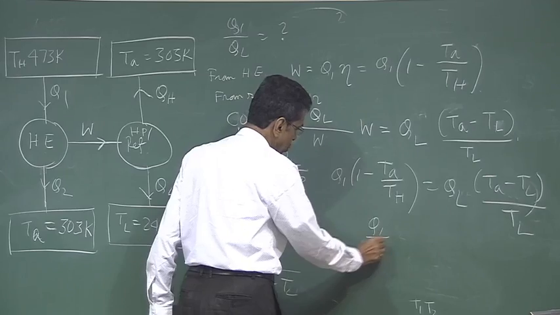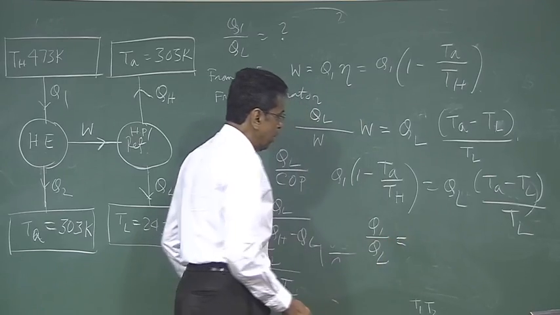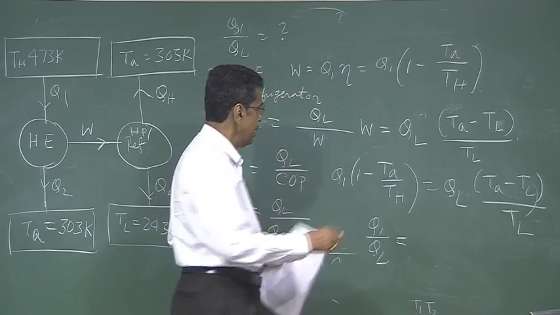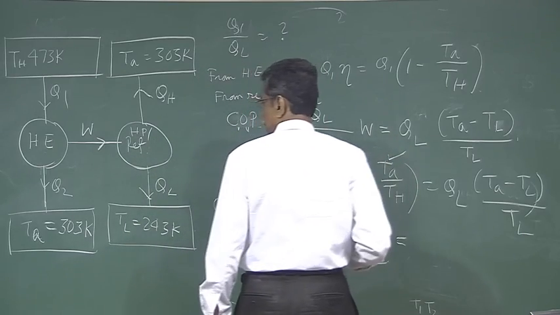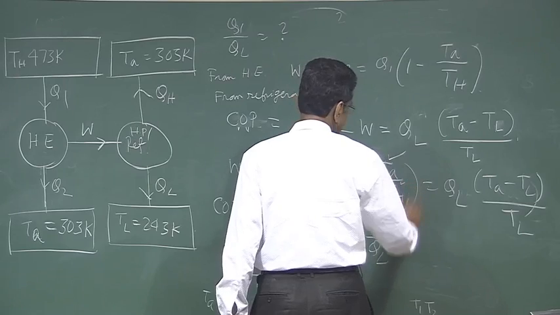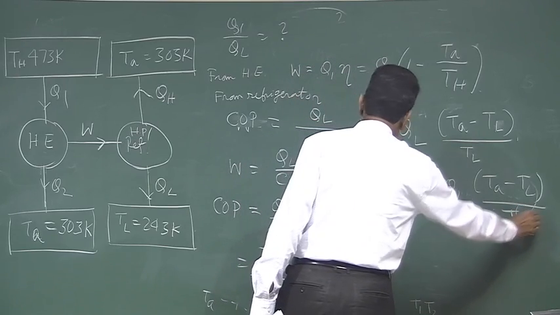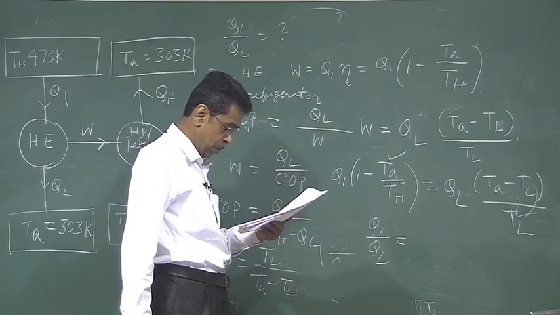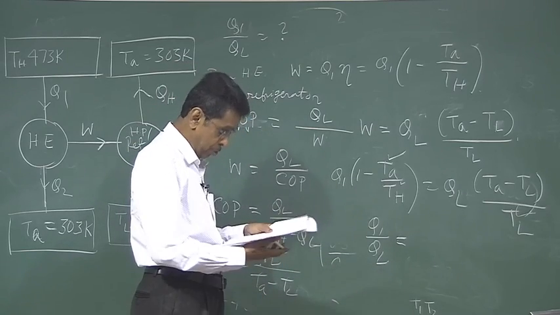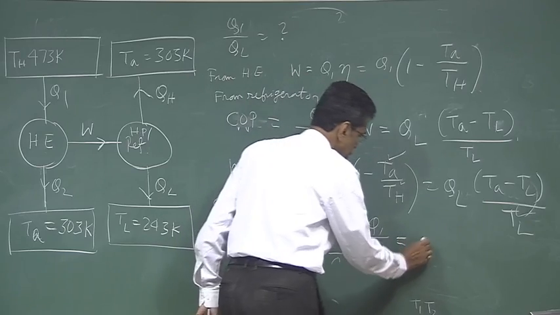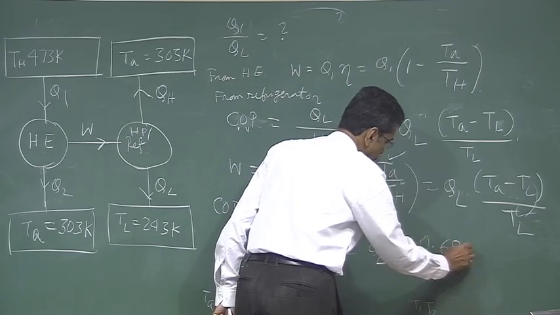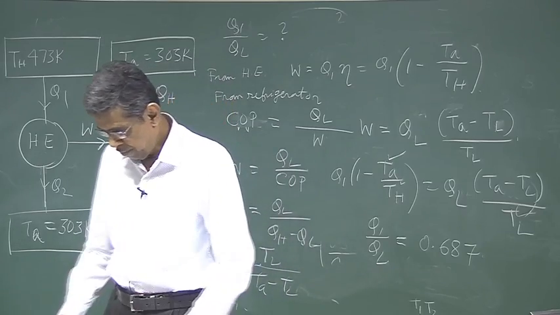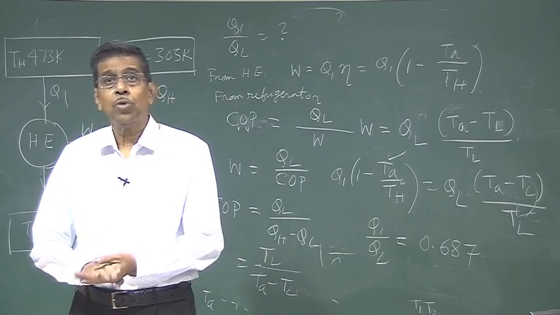So we get Q1 by QL: we know TA is 303, we know TH is 473, and we know TL is 243. So you know all the temperatures, and therefore we can get the ratio Q1 by QL, which is equal to 0.687. Okay, so today up to this. Thank you.